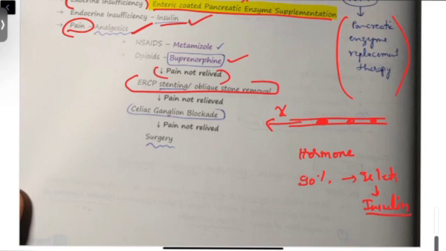Even if the pain still persists, then we'll go for celiac ganglion block, because this is a nerve which is carrying the pain sensation from pancreas. So if we block this nerve by giving anesthetic, then pain will be relieved. Even if after doing all this the pain is not relieved, then we'll go for surgery, that is removal of pancreas or whatever is possible, which I will be listing below. Okay, so this is the management. Basically we are managing exocrine, endocrine as well as pain.